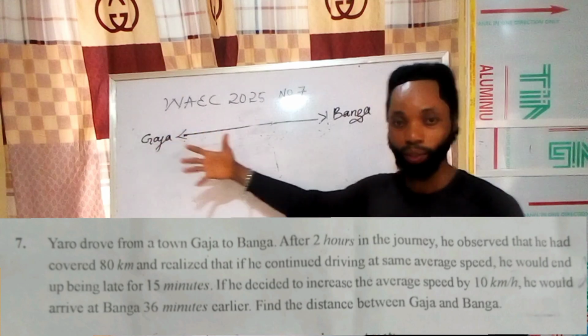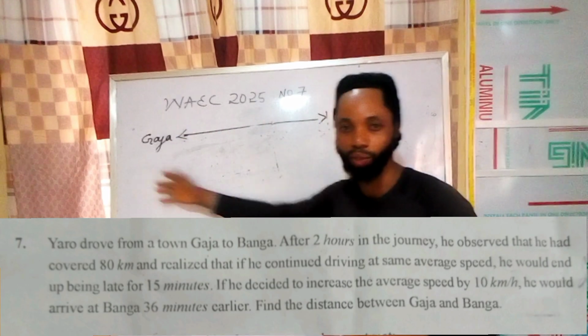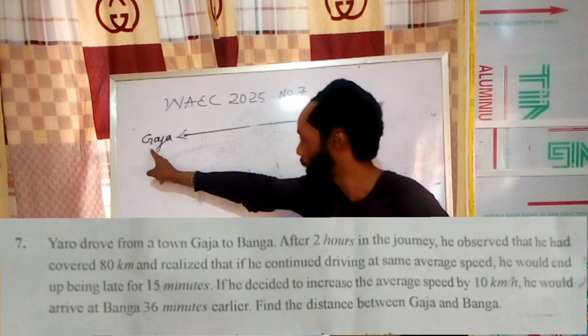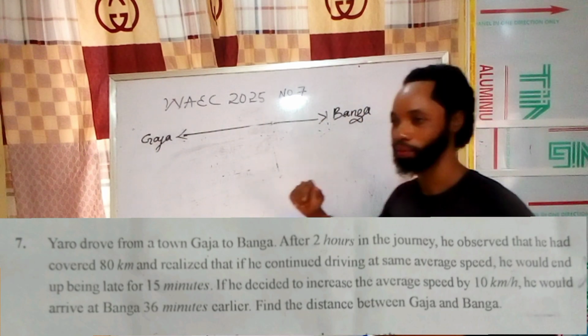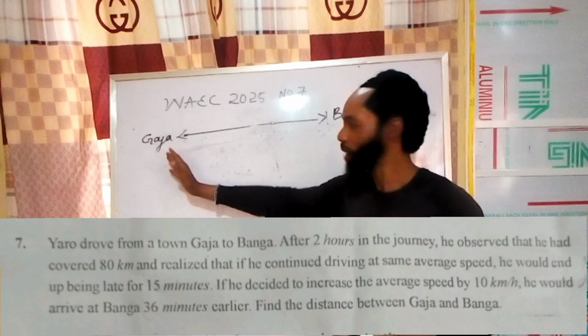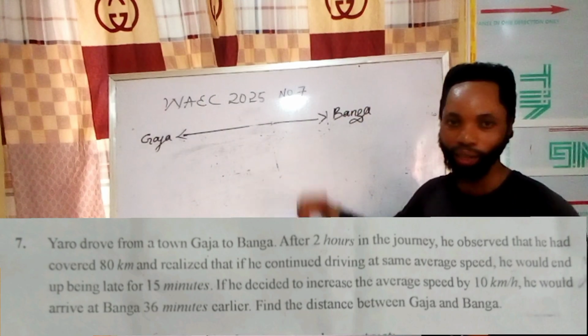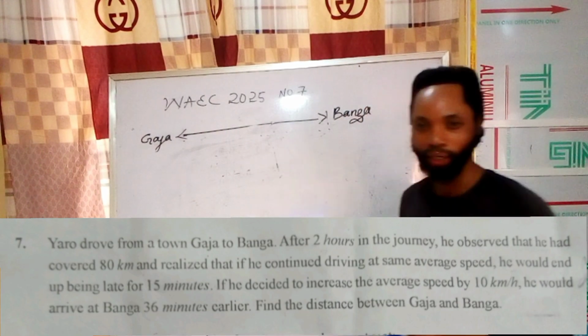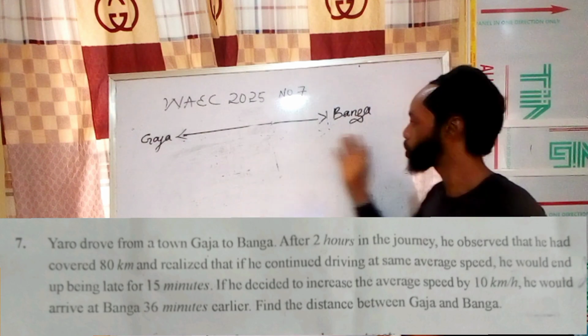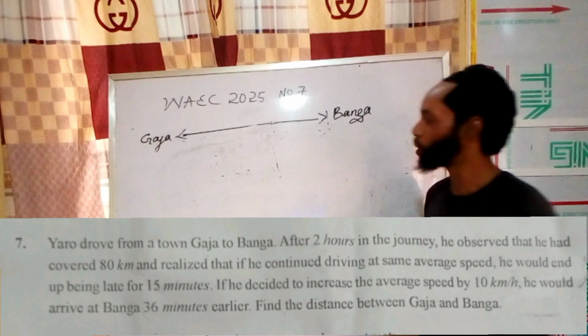The question has been uploaded on the screen, but I just want to run through the workouts first. Now, they said that Mr. Yaro traveled from Gaja to Banga. We're asked to find the distance. They told us that after 2 hours of the journey, he realized that he had covered 80 kilometers. We don't know the total time, we don't know the total distance, but they gave us something.